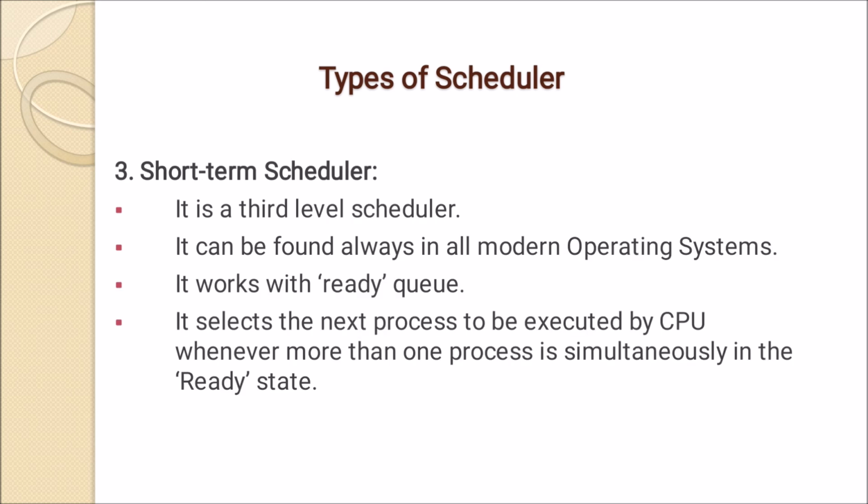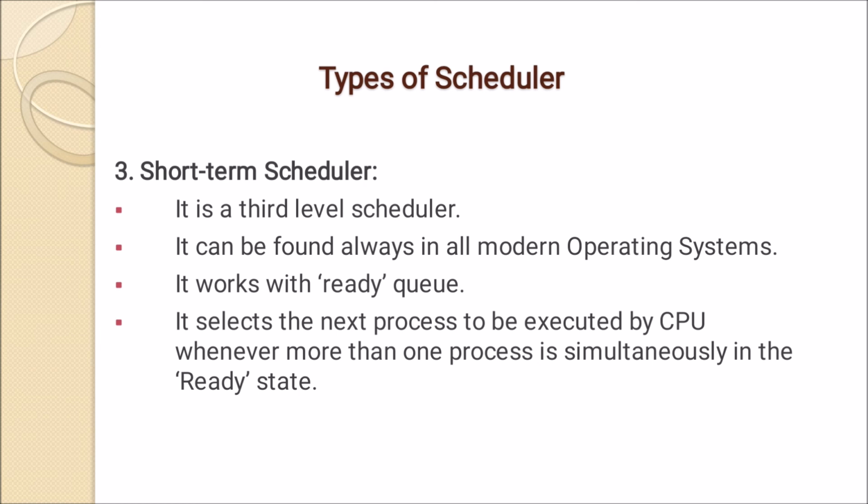The next one is the short term scheduler. It is a third level scheduler. It can be found always in all modern operating systems. So with a batch operating system, there is use of the long term scheduler. When we are using the concept of swapping, there is a requirement of the medium term scheduler. But in every modern operating system, the short term scheduler will be used.